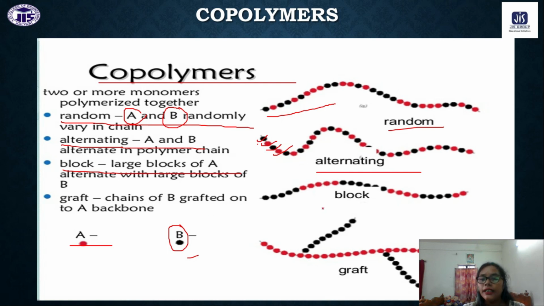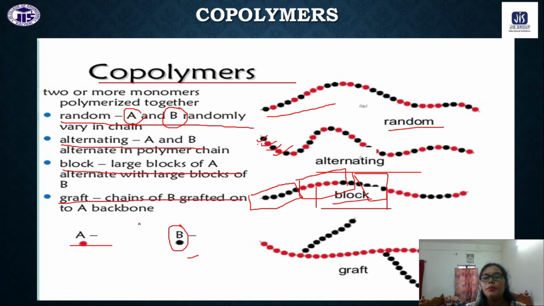You can see that in some regions we have only B molecules, in this region only A monomers, and in this region again B monomers. So they are forming blocks: this is a B block, this is an A block, this is a B block. That is why this copolymer is called a block polymer.